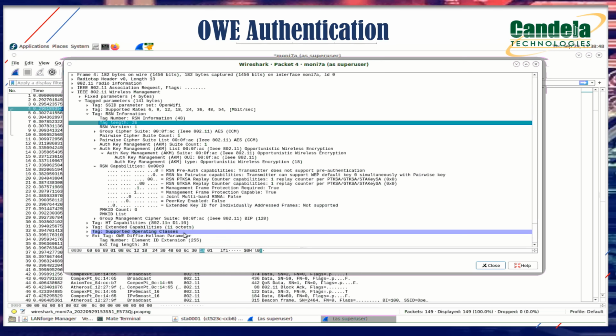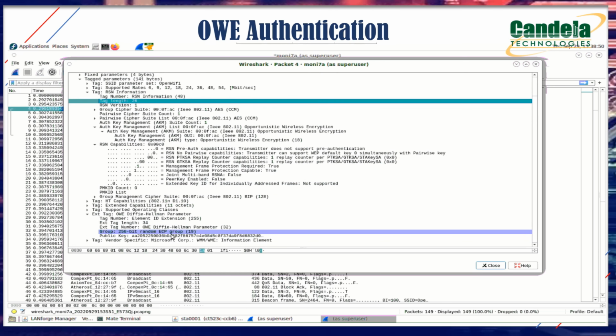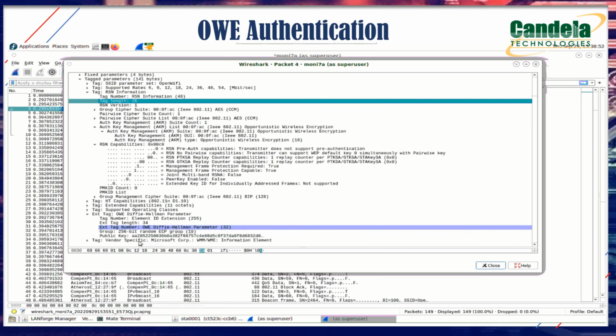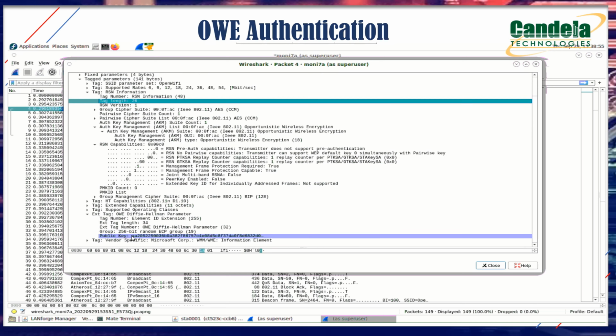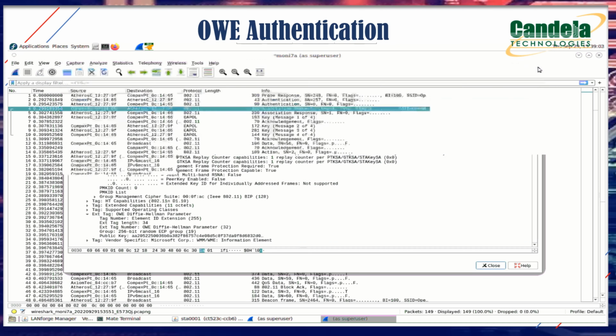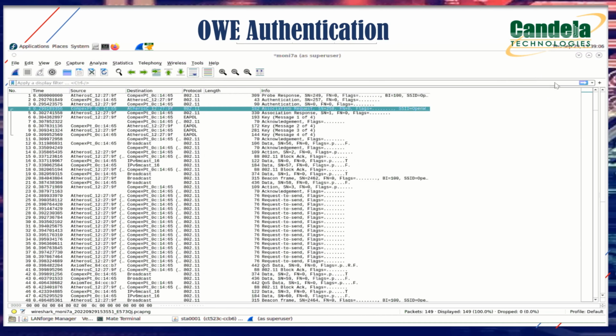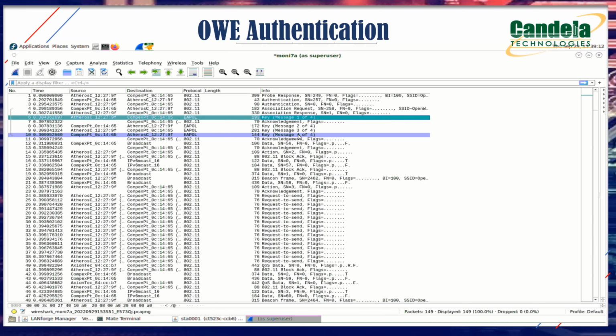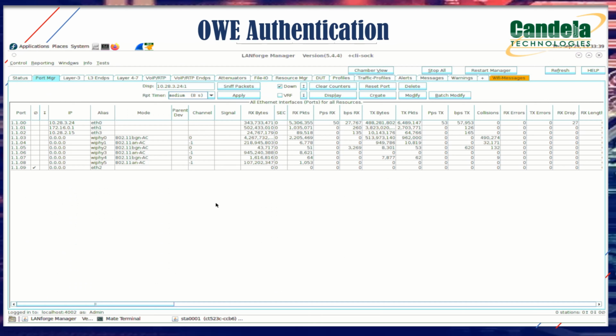In addition to that, we can also find the Diffie-Hellman parameter. Under that, we can see the public key that is selected commonly for both the AP and the station. We can also see the four-way handshake done by the station in order to determine the key that is used for the communication. So this is all about the OWE authentication process.